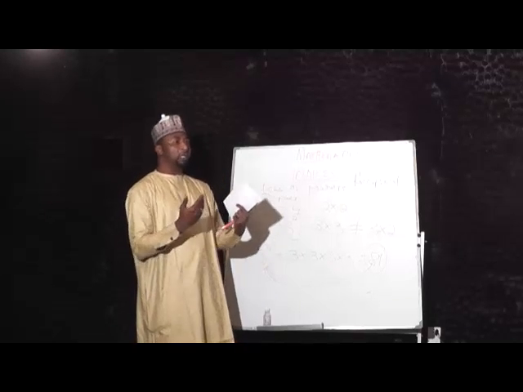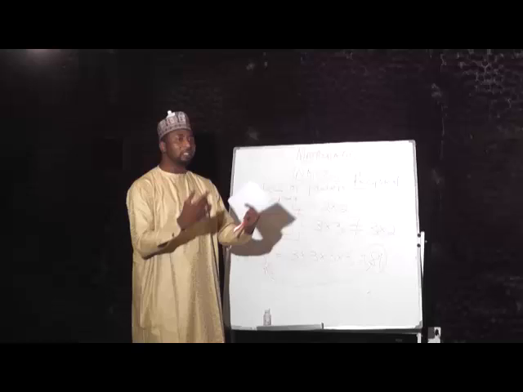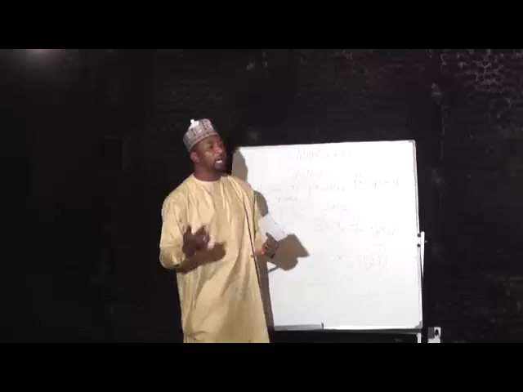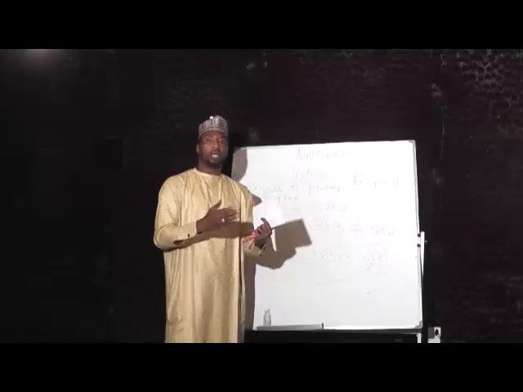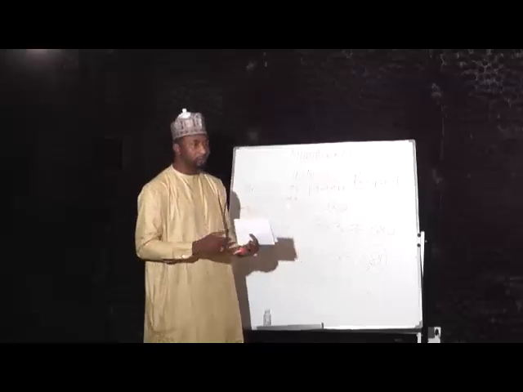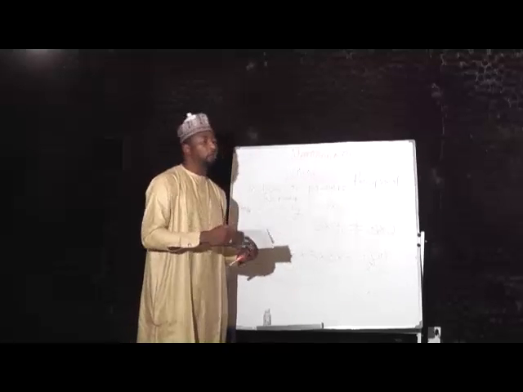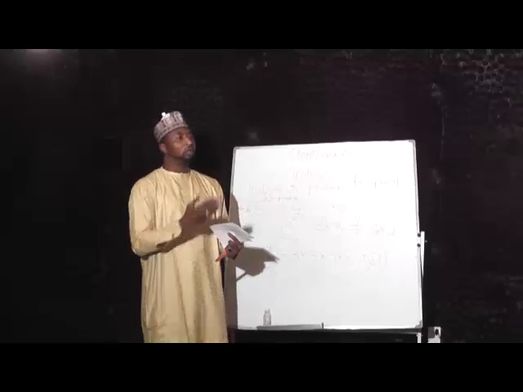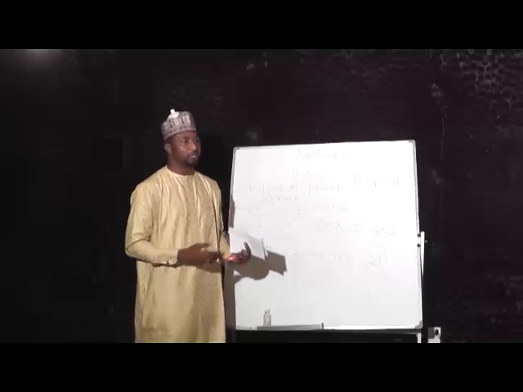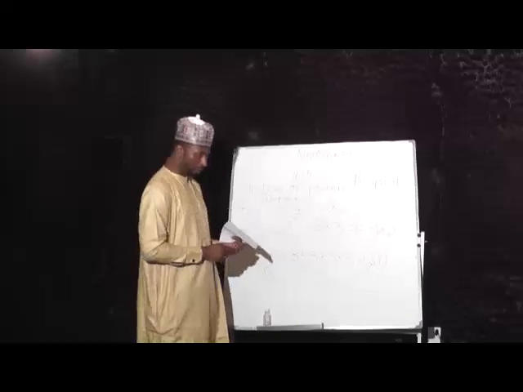If you have a number A, what is the reciprocal of a number A? Or the reciprocal of a number B?